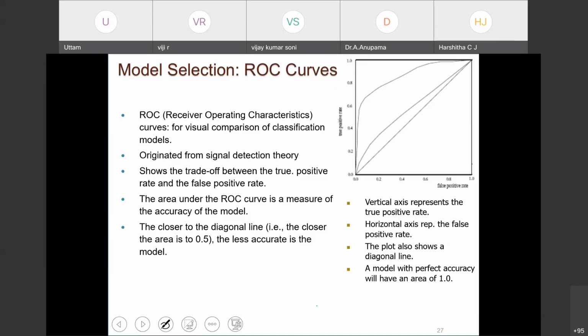The closer the curve is to the diagonal line, the less accurate the model is. If your curve is towards the upper side, the accuracy of the model is better. A perfect model will have an area under the curve of 1.